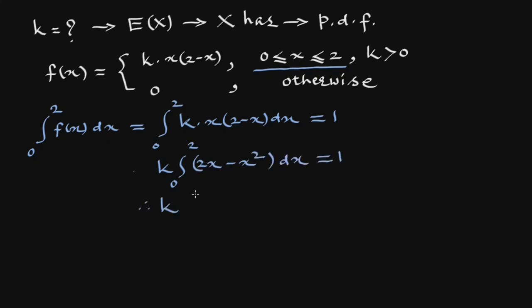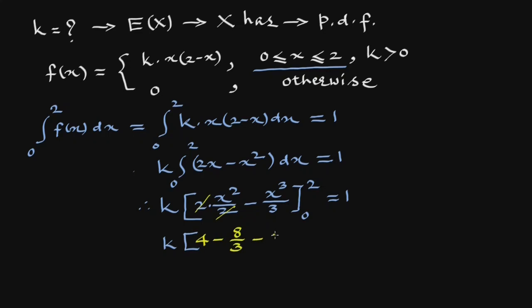Therefore, k times 2 x square upon 2 minus x cube upon 3, from 0 to 2, equals 1. For k, this 2 cancels out. 2 square, which is 4, minus 2 cube, 8 upon 3, minus 0 equals 1. So k into 4 upon 3 equals 1, which means k equals 3 upon 4.